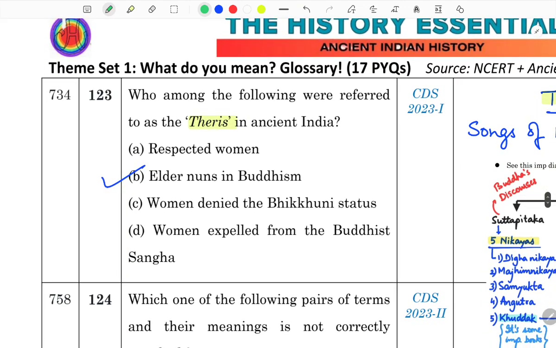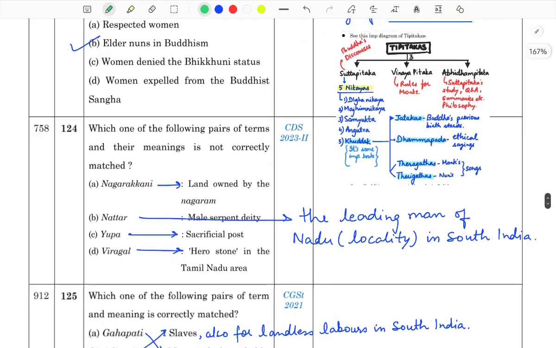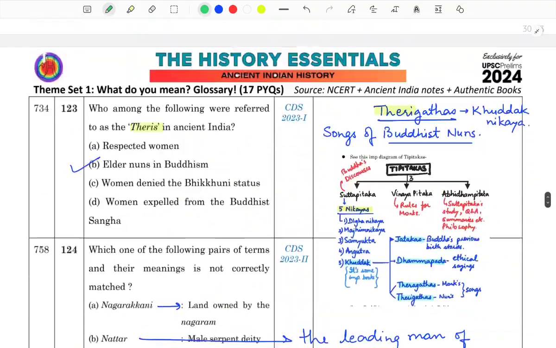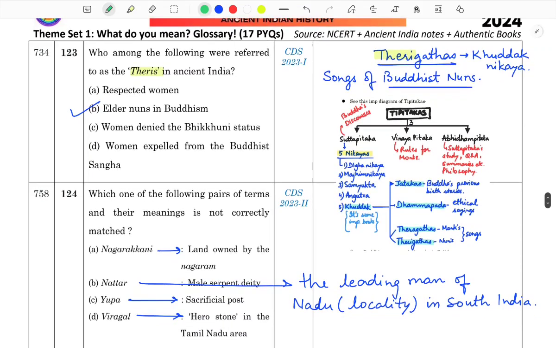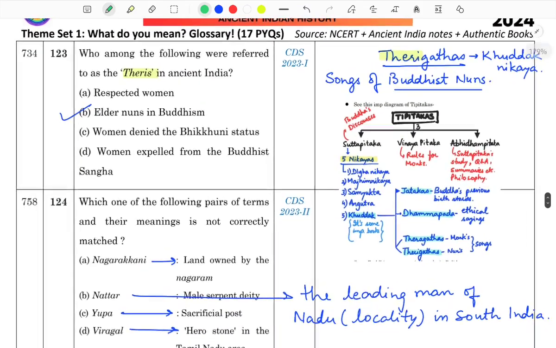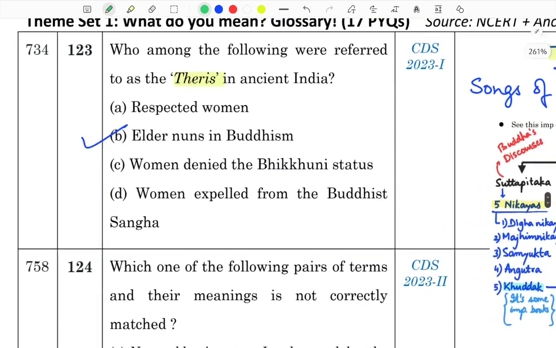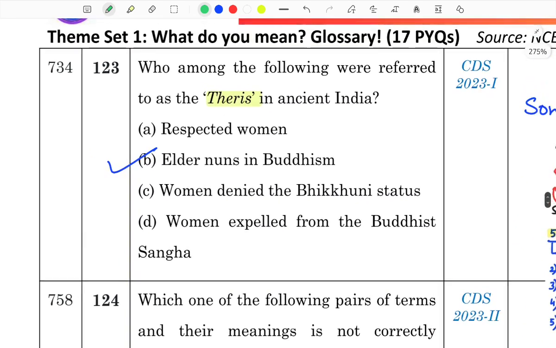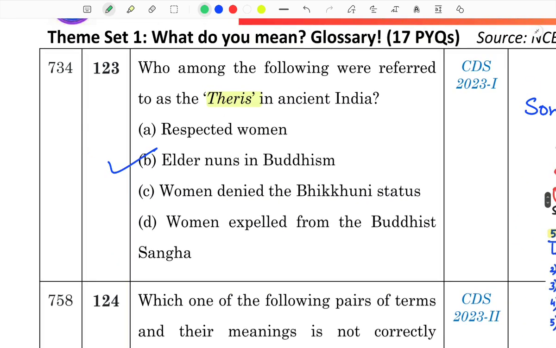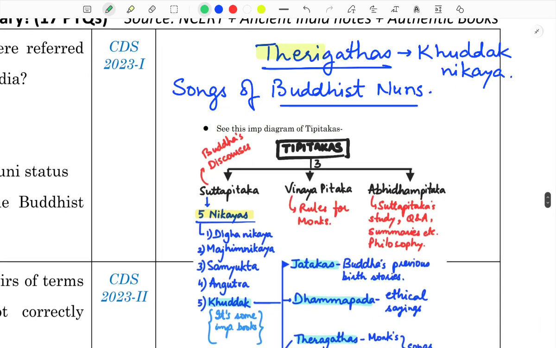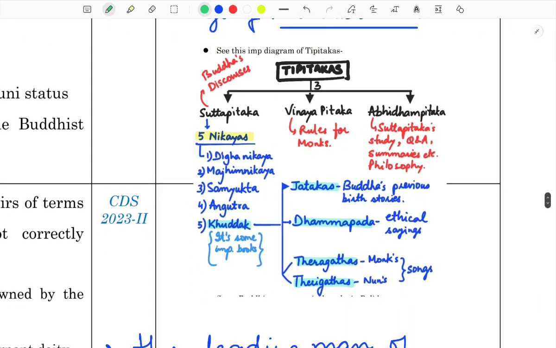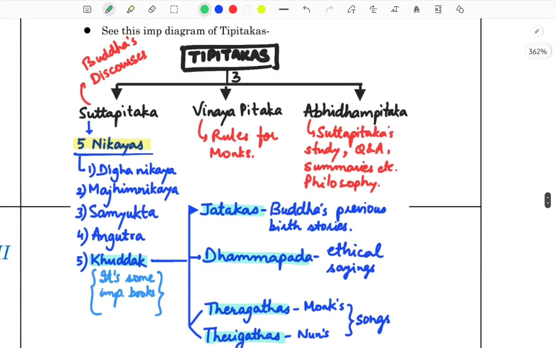Who among the following were referred to as the theris in ancient India? Now these four questions are not mentioned as part of your script. These are the recent ones, and I was not able to include these, but these are simple ones. So who were theris in ancient India? Elder nuns in Buddhism. How can you get this question? It's in your chapter 1, this diagram.